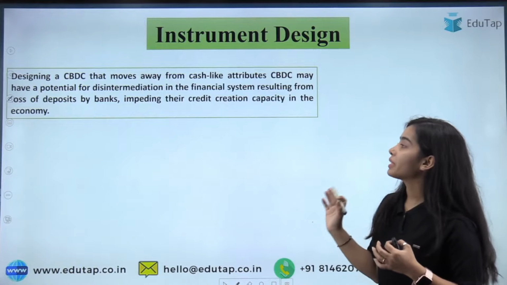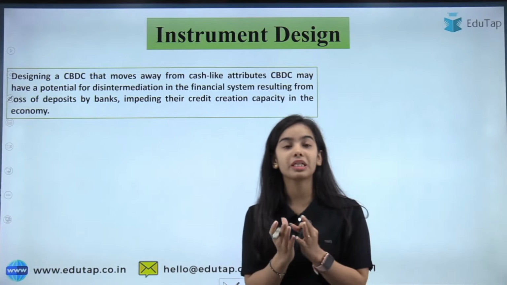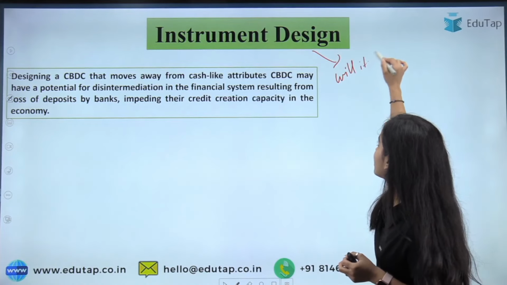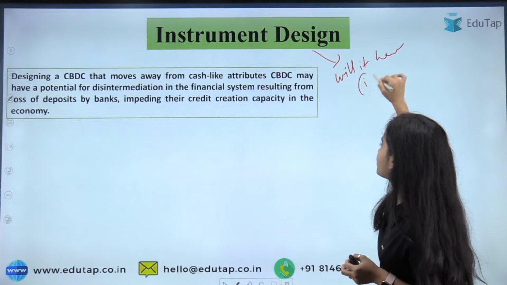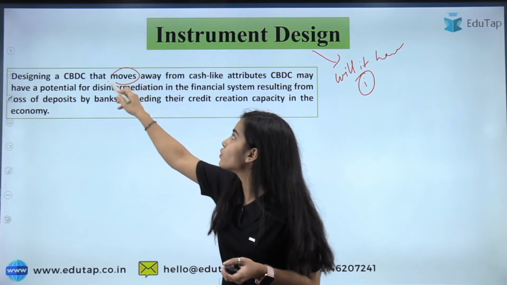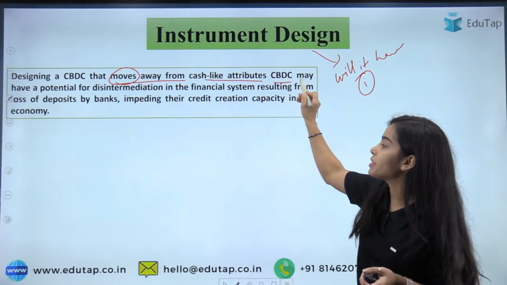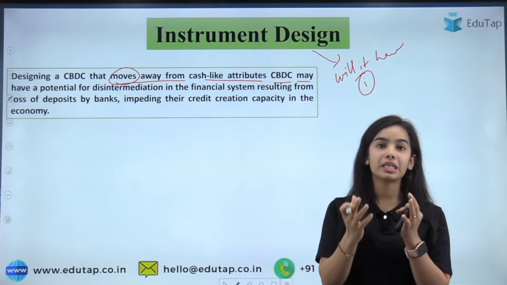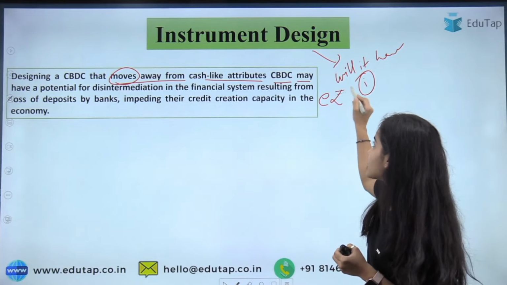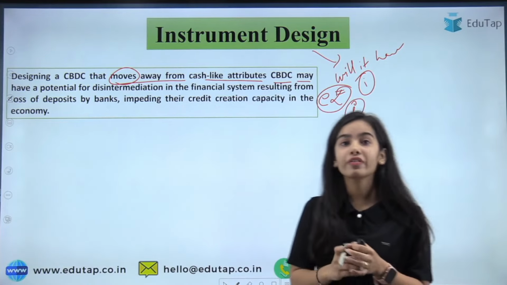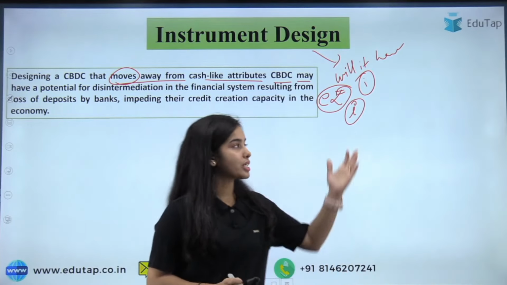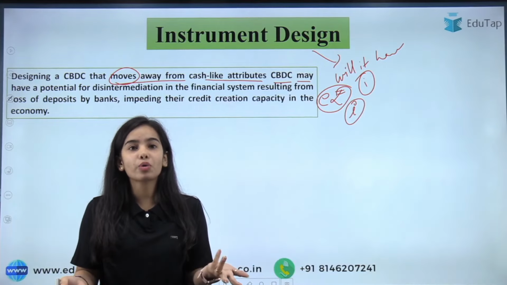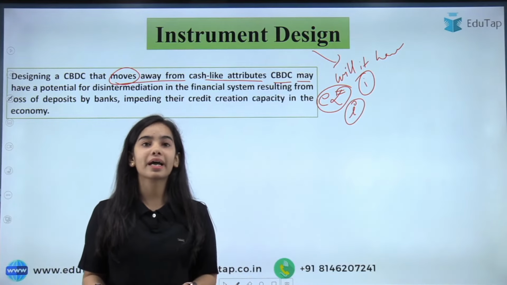So now coming to the instrument design, what will be the design of this CBDC? Will it bear, in simple words, will it have an interest rate? Designing a CBDC that moves away from cash-like attributes may have the potential for disintermediation. If the CBDC, that is the e-rupee, also provides some interest, we will not need to open a bank account. Why would we want to go to the bank and deposit the money?